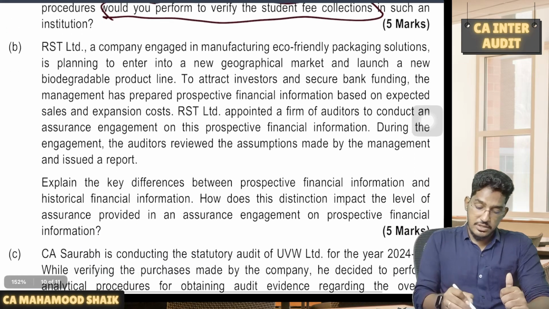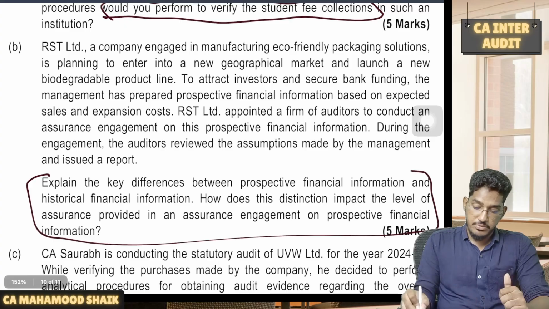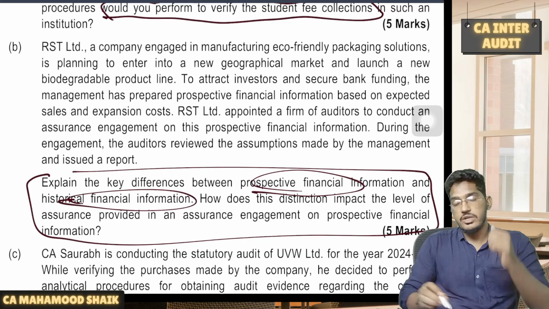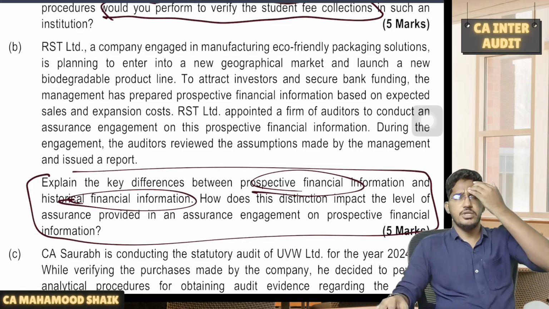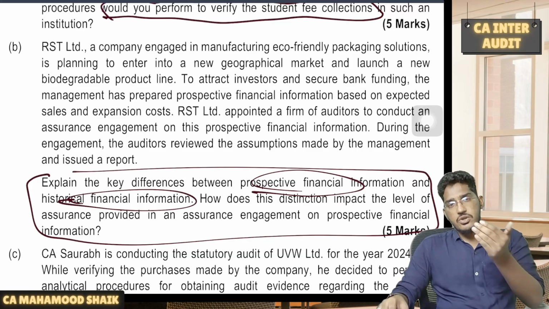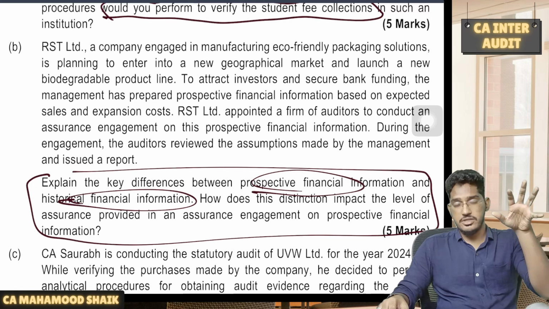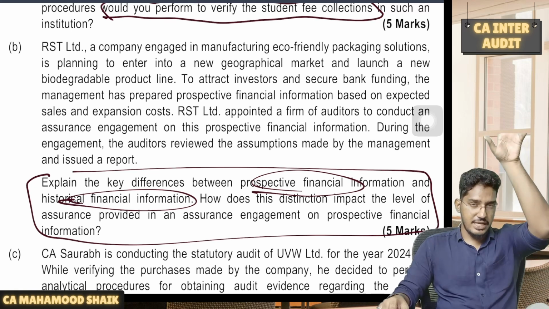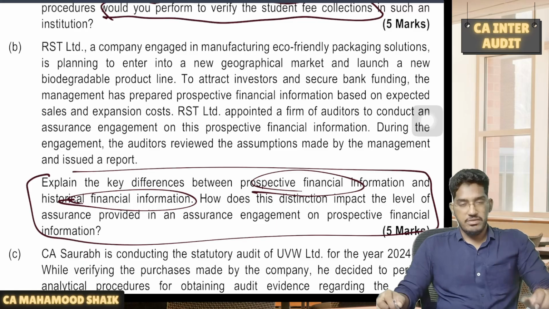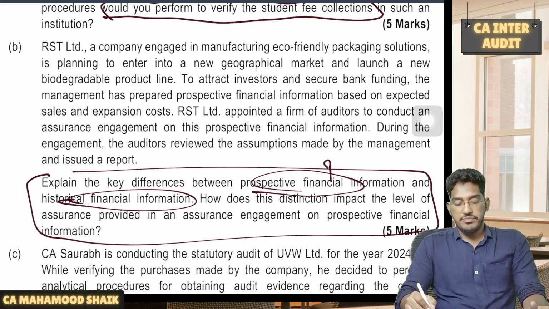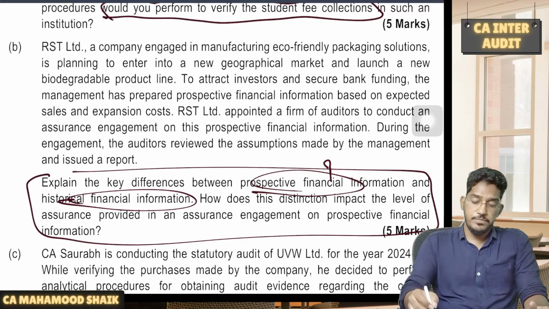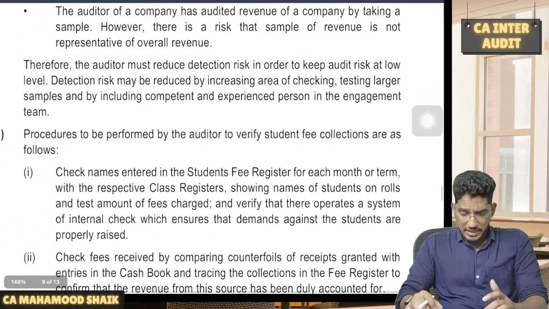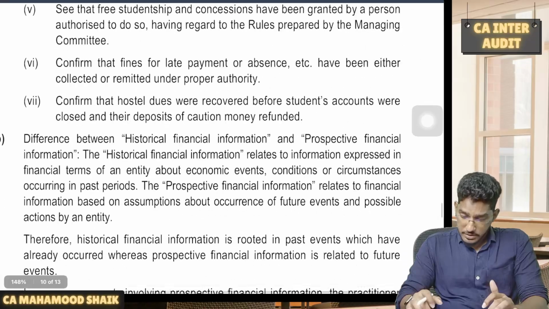So this question, directly here also, if you read the last point, you will be able to understand it. Explain the differences between prospective financial information and historical financial information. Basically, this is a question from standards on audit. In the standards on audit, if you go to the introductory discussion in my material, before actually starting the standards, I have given the introductory information. There you will find this part. What is prospective financial information? What is historical financial information? These definitions are once again important for MCQs. So better if we have a look at it here.